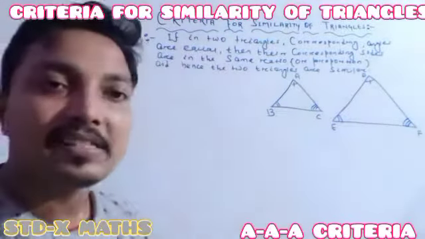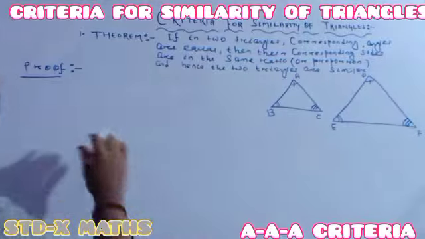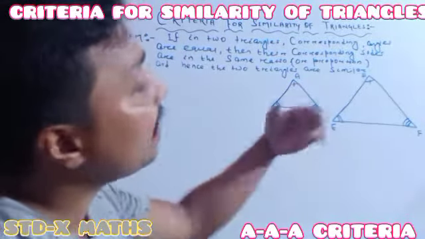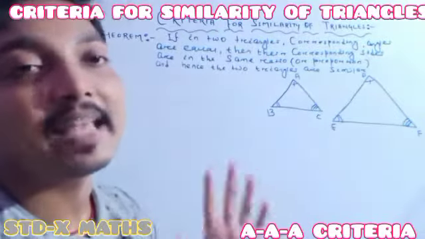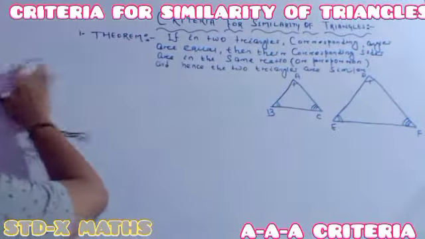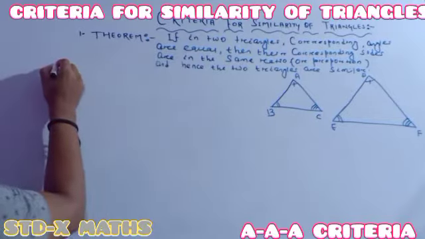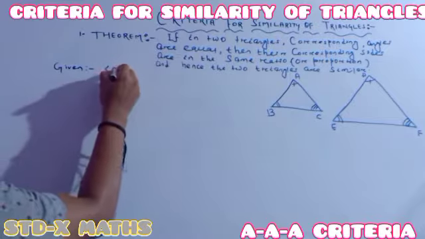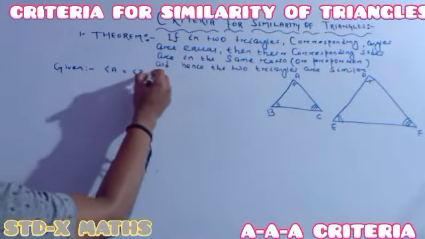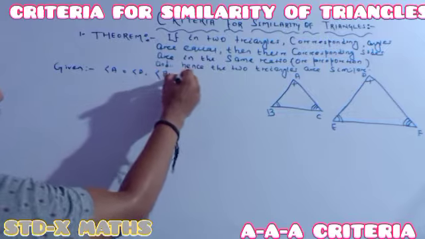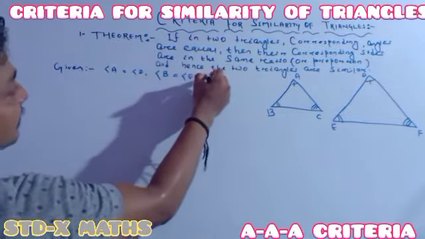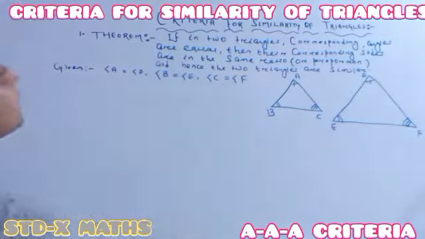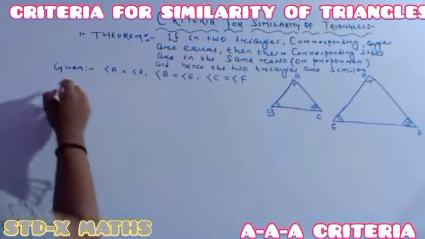Perfectly understood? Actually, it is given. So we have to prove that the corresponding sides are in the same ratio. See, here in the given I am writing: angle A is the same as angle D, angle B is the same as angle E, angle C is the same as angle F. It is given. Then, to prove.